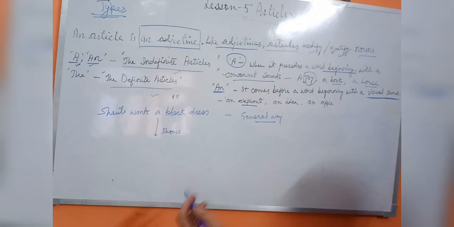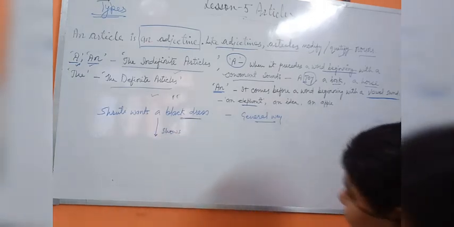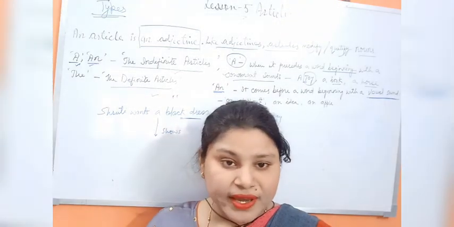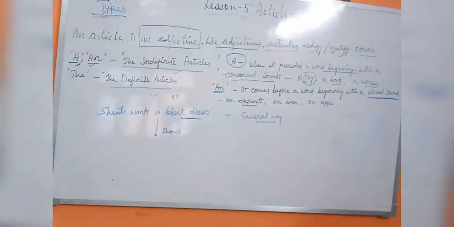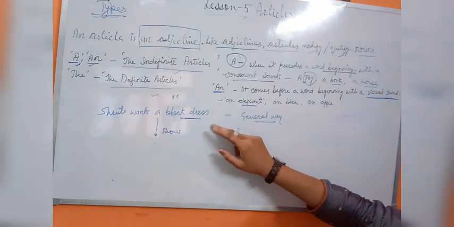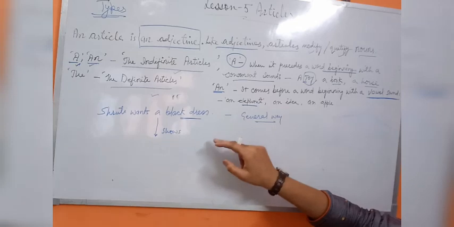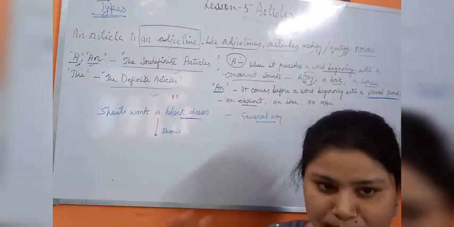So it can be any type of dress to be worn by Shruti, but it should be in black color. Clear? With the help of this example, we can understand that Shruti has not said which black dress she wants. We know that she wants a dress and she wants it in black color.